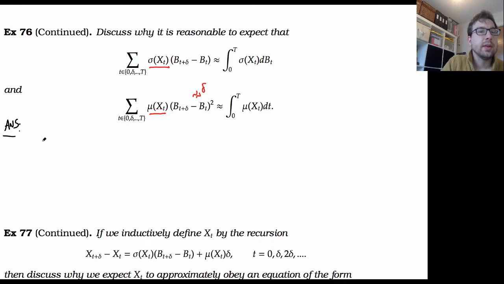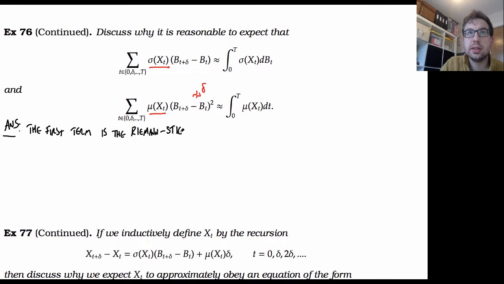The first term is, should I say, the Riemann-Stieltjes approximation for the integral.